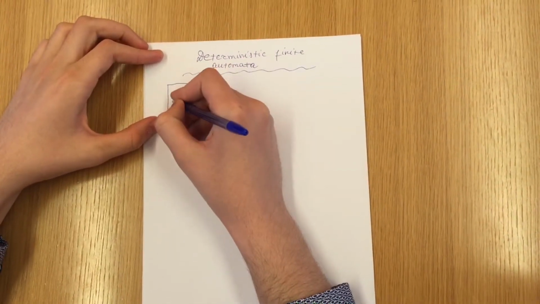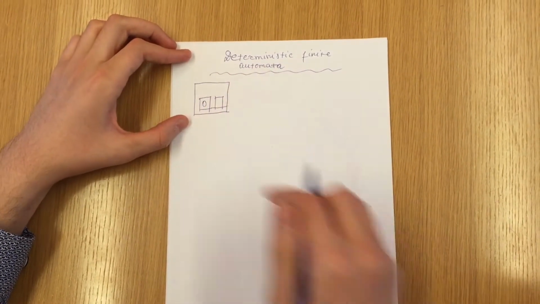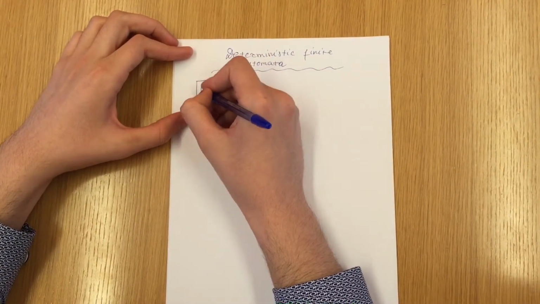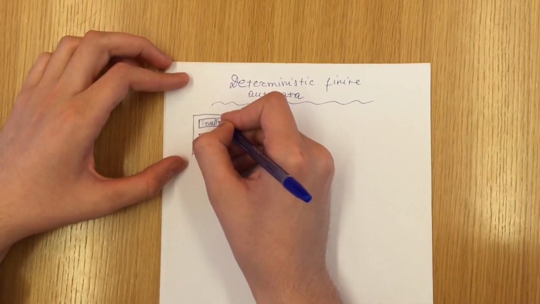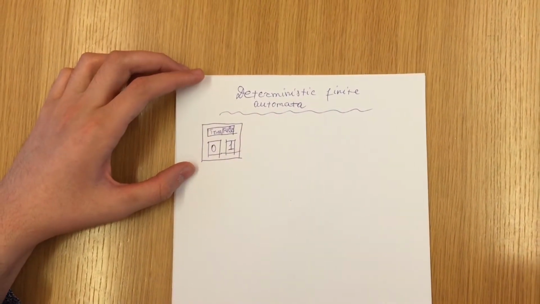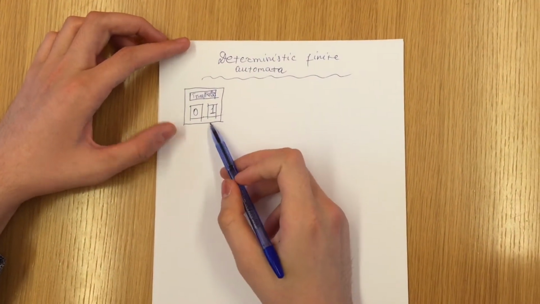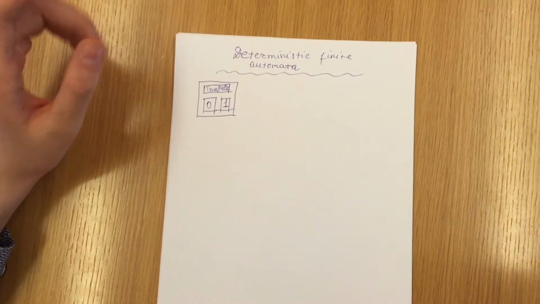that has two buttons, 0 and 1, and a display that shows true or false. Anytime you push the button 0 or 1, it goes somewhere or to itself, to some states.